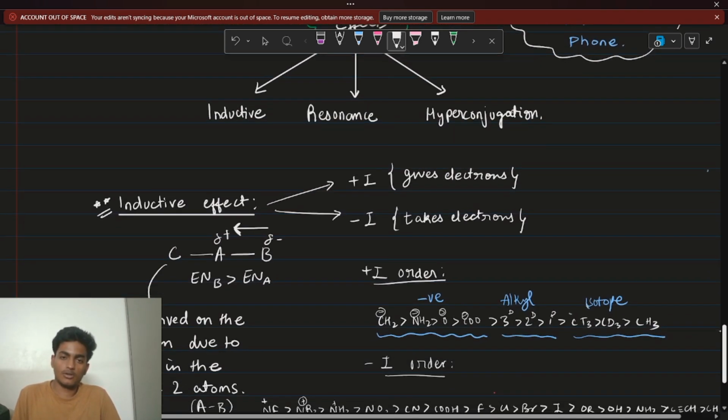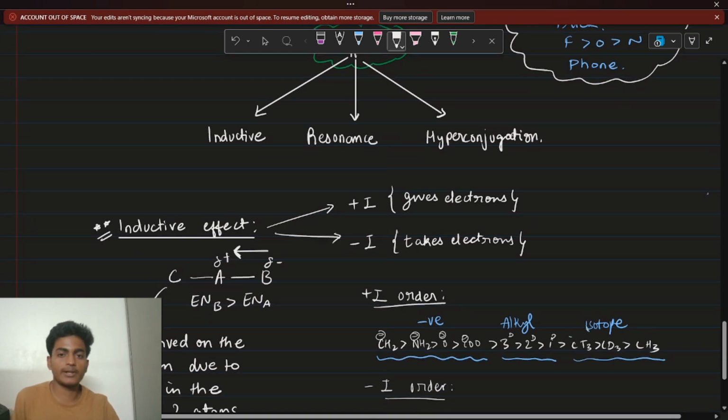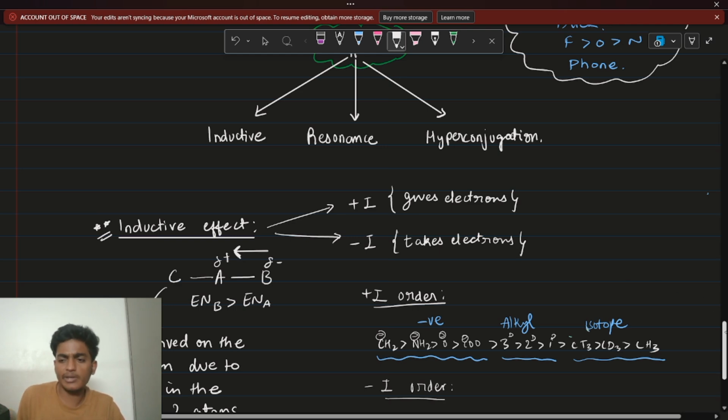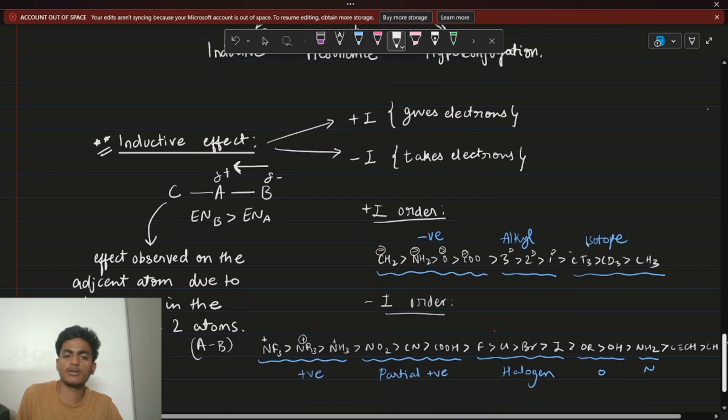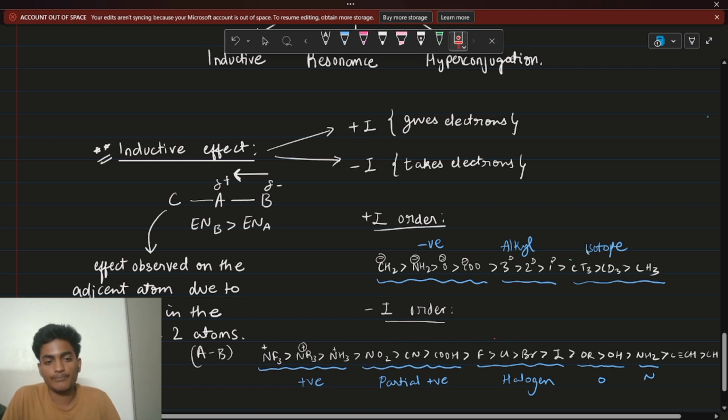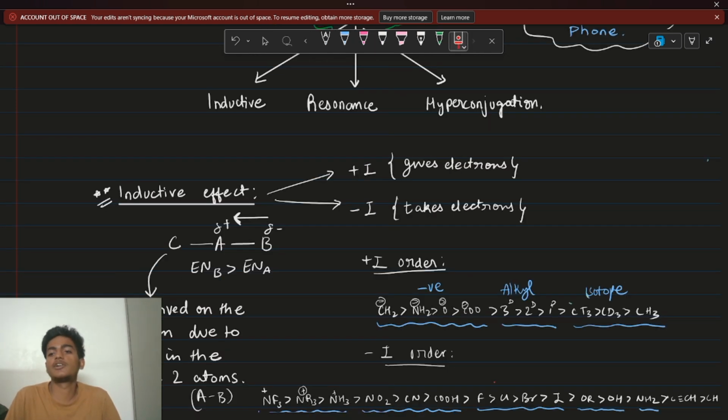We've done 4 topics till now. This is the 5th topic. Let's come to effects. You have different types of effects: inductive effect, resonance, hyperconjugation. These are the 3 major effects which you have here, right? Let's go one by one. Let's go to the inductive effect first. So plus I, okay, guys. Let's make a rule.